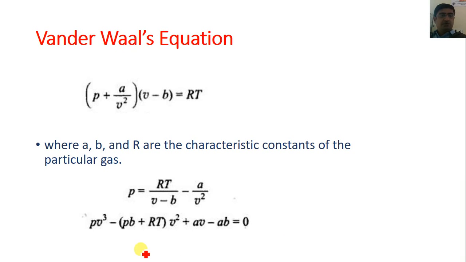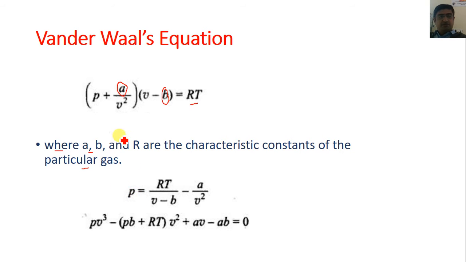And now if you want to find out the value of the coefficients a and b in the van der Waals equation, how can we find them? So let's find the value of the constants a, b and R. Here a, b and R are known as the characteristic constants of the particular gas.